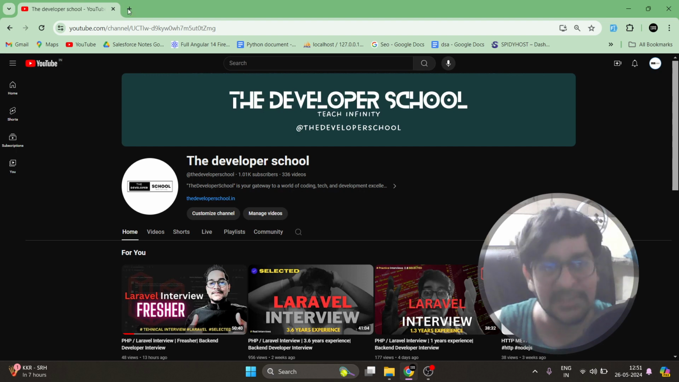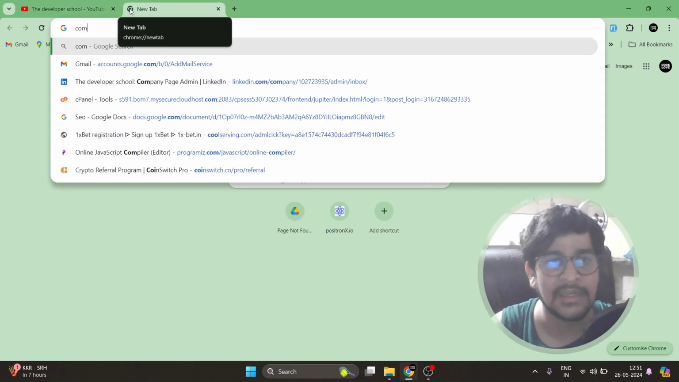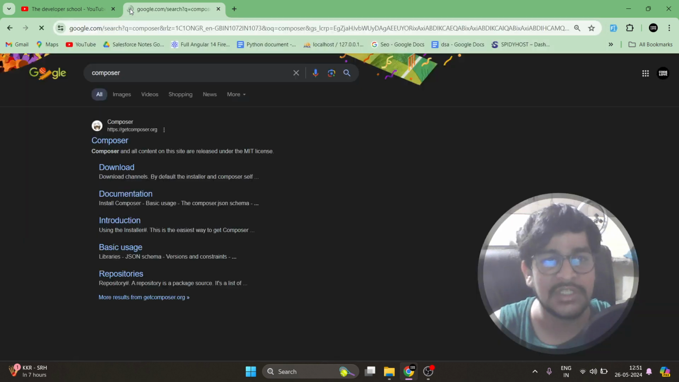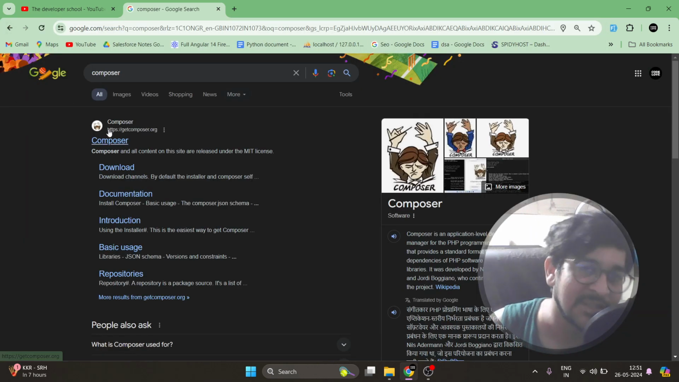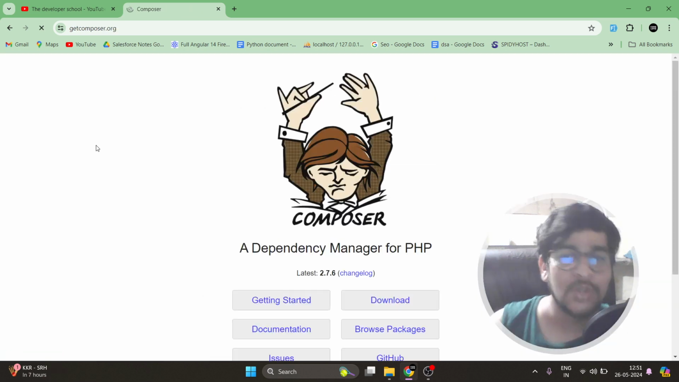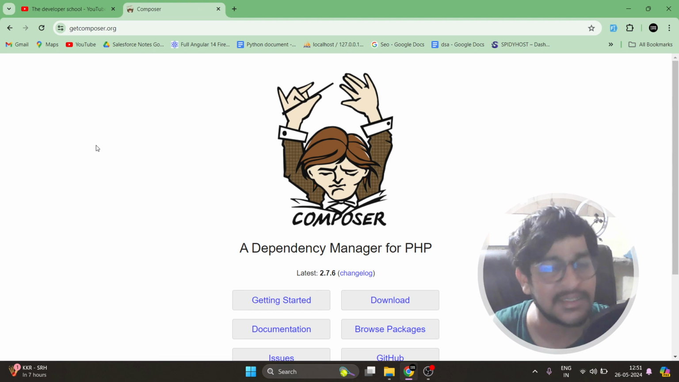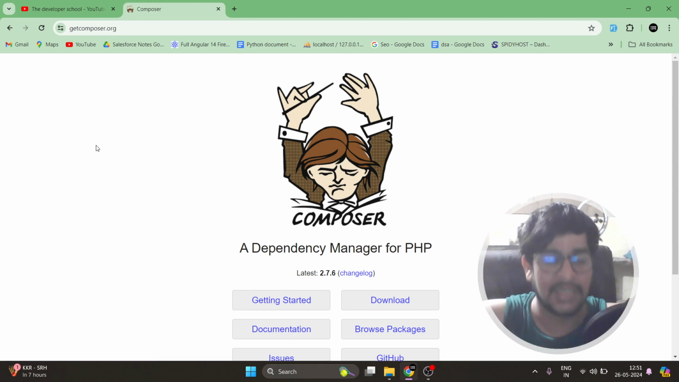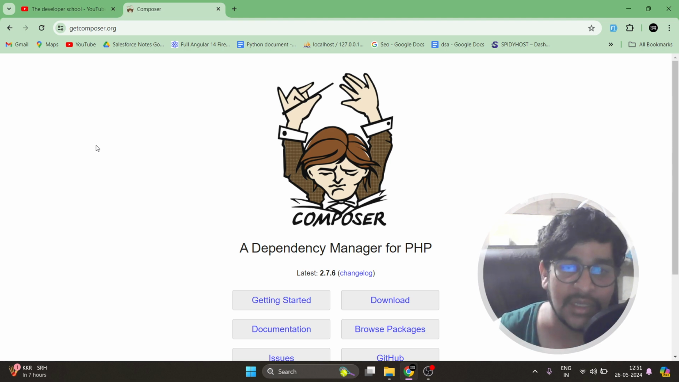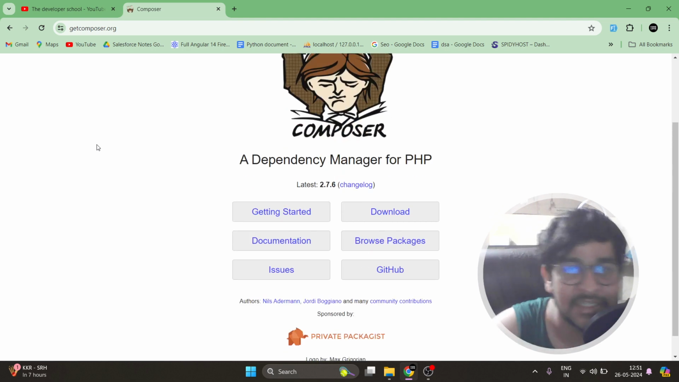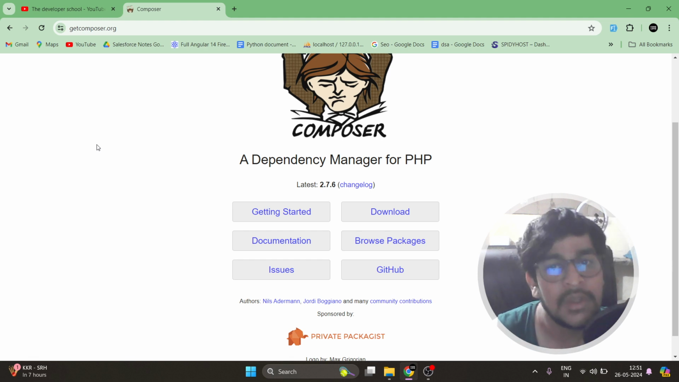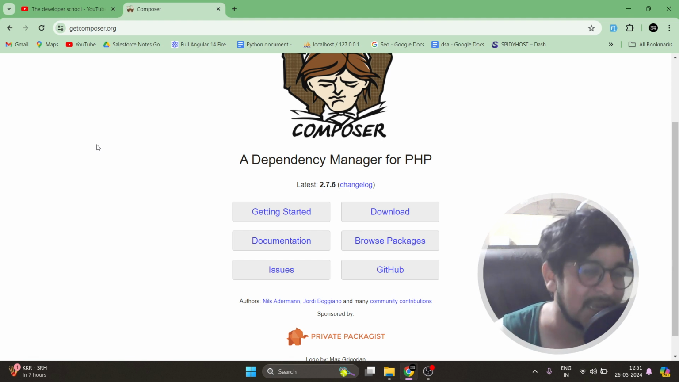Okay, so let's go over to the Composer website so that we can talk about it. This is the website of Composer. Now you can see this person looks like a magician or a piano artist. So what is Composer actually? As I told you, it is a dependency manager for PHP. People say that it is important for Laravel, but no, it is a dependency manager for PHP.